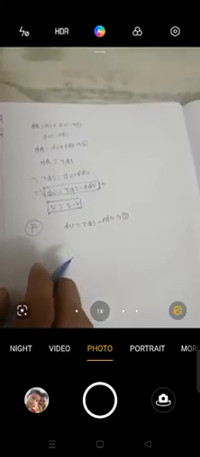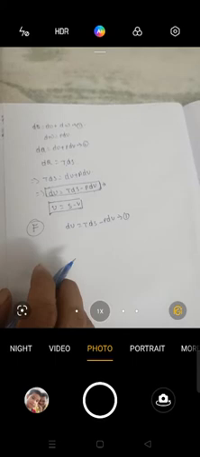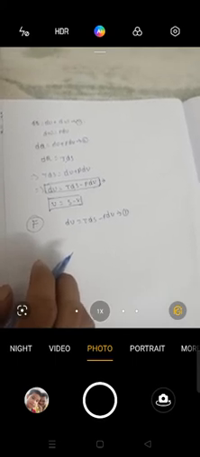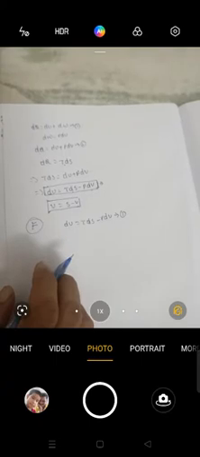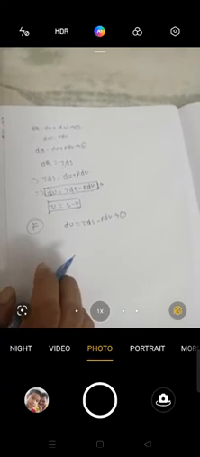Now consider a process in which the system exchanges heat with the surroundings and thereby maintains the temperature constant. So therefore the TdS is written as d of TS, because here the temperature remains constant.